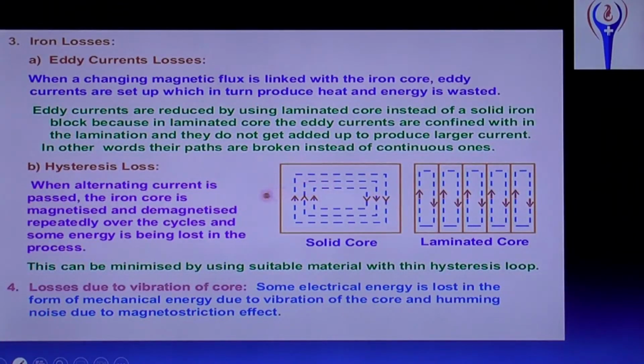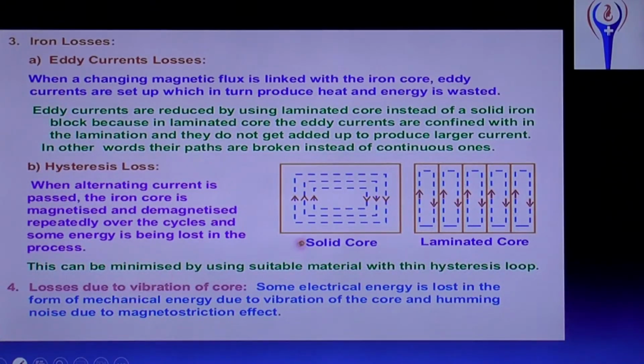During the magnetization and demagnetization cycle, some energy will be wasted. That loss is hysteresis loss. This can be minimized by using a suitable material with a thin hysteresis loop.